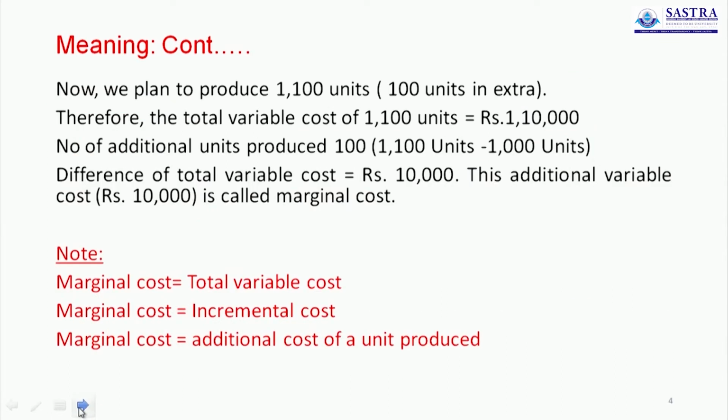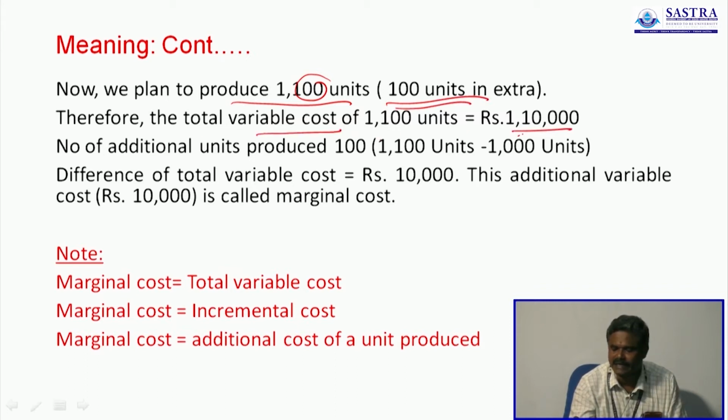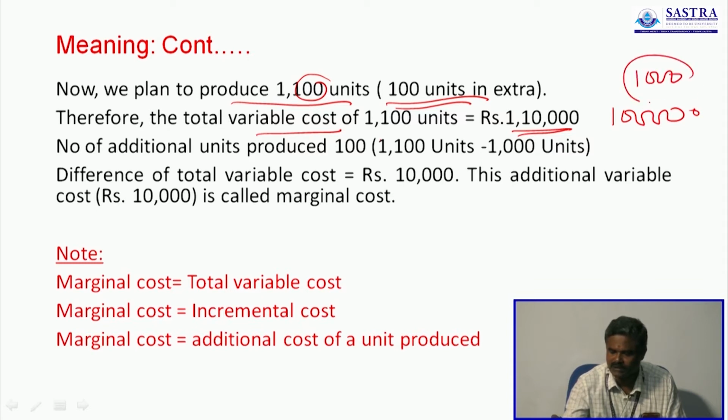Now we decide to plan 100 units extra. So here the total variable cost is 1,10,000. Previously we spent only 1 lakh because we produced 1000 units. Now we spent 1,10,000 because we produced 1100 units.